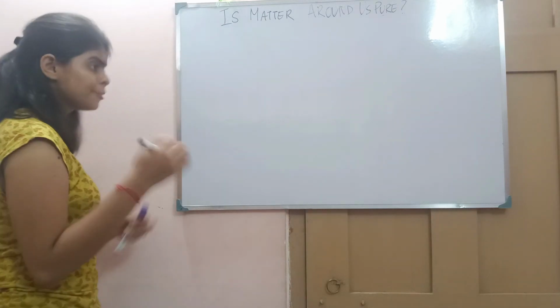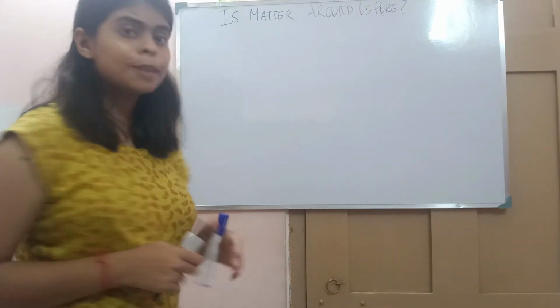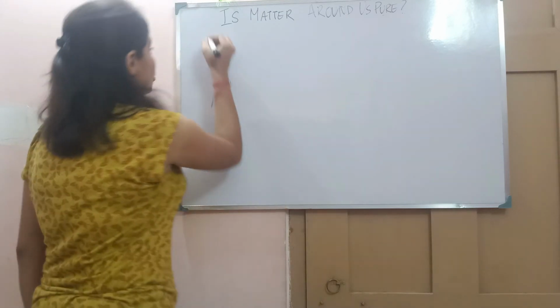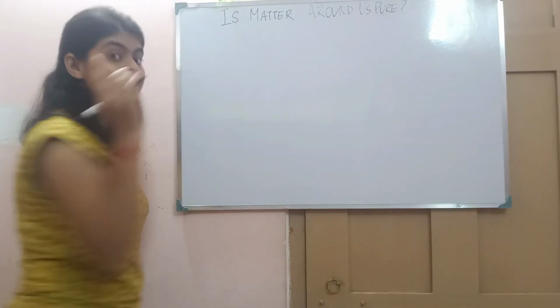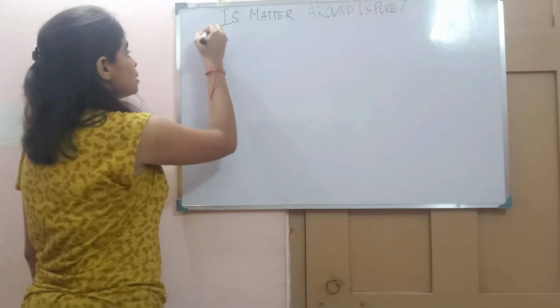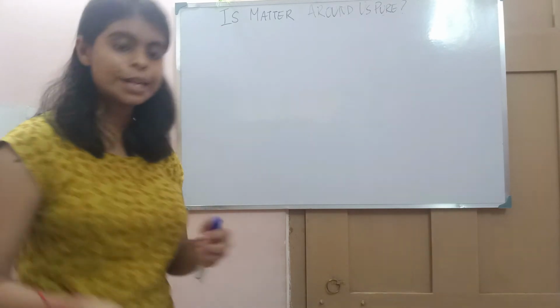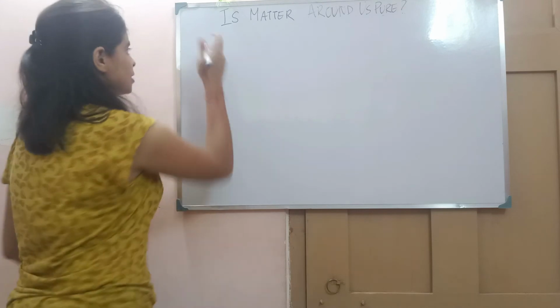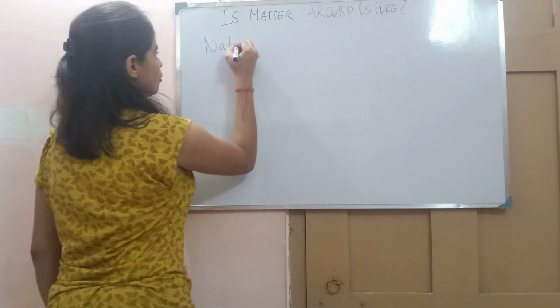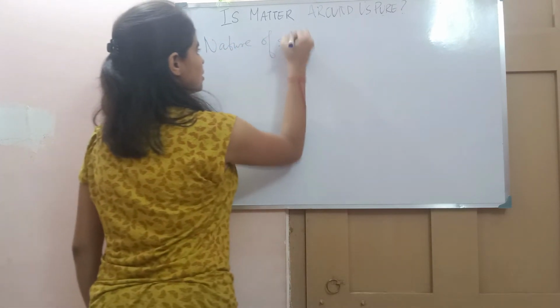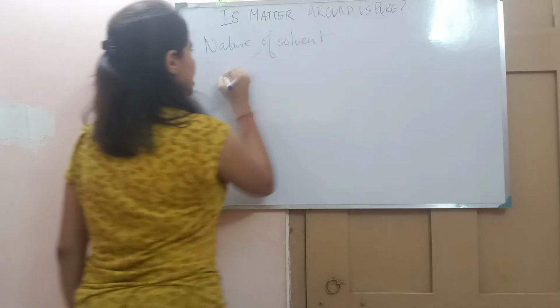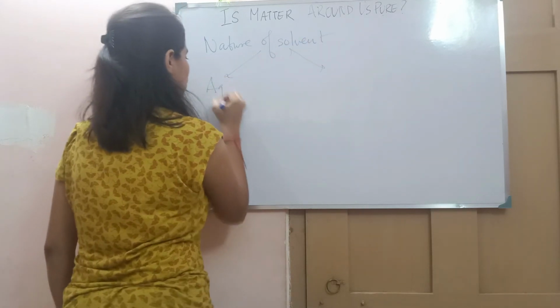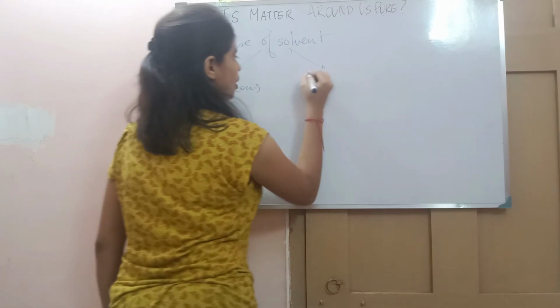Now we come to the classification depending upon the solvent. Depending upon the nature of the solvent, the solution has been categorized as aqueous and non-aqueous.